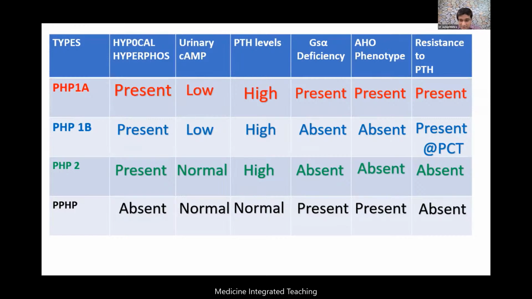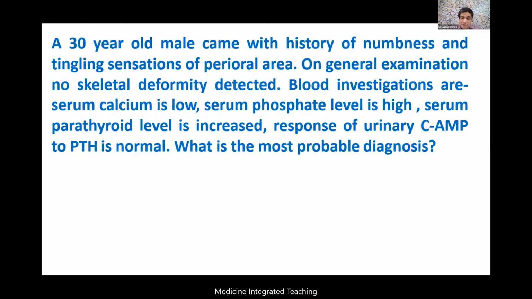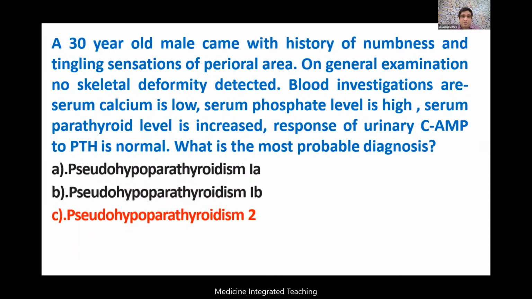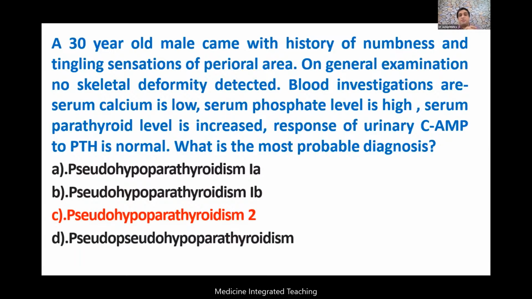As Sanjeev said, something about paternal imprinting happens here. Let us read the question again. A 30-year-old male came with a history of numbness and tingling in the perioral area. On general examination, there is no skeletal abnormality and no AHO phenotype. Calcium is low, PTH is high, and the response of urinary cyclic AMP to the PTH is normal. Got it? That means the cyclic AMP is produced well enough, but it is unable to finally act on the target tissue. And now the problem comes of hypocalcemia. So the final answer is pseudohypoparathyroidism type 2.